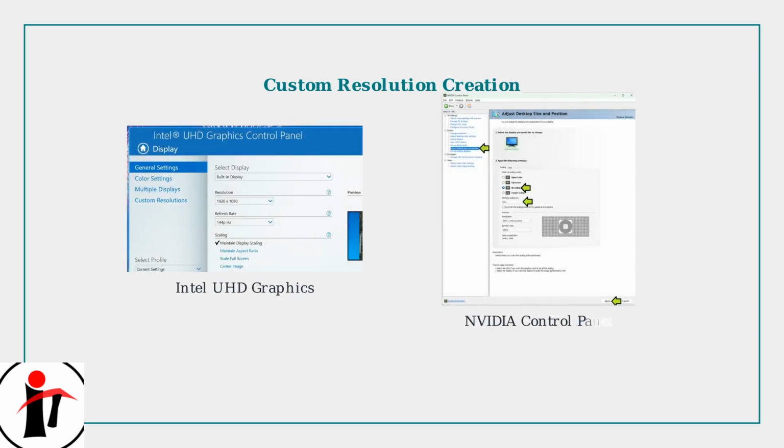For advanced troubleshooting, create custom resolutions in your graphics control panel. Intel users can access display settings through Intel UHD Graphics Control Panel, while NVIDIA users should use the NVIDIA Control Panel's desktop size and position settings.